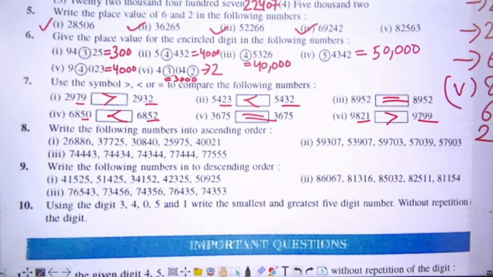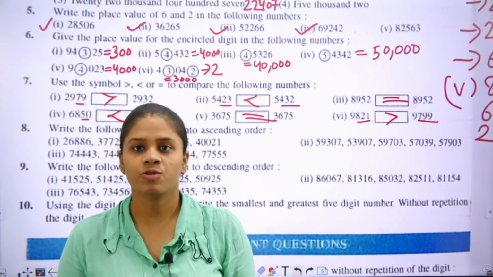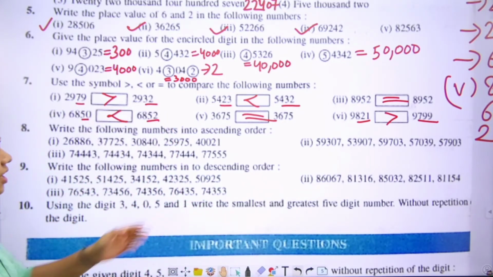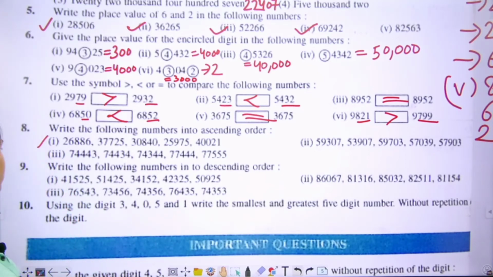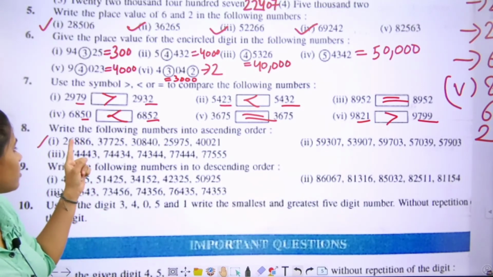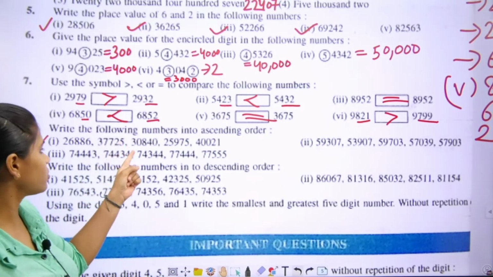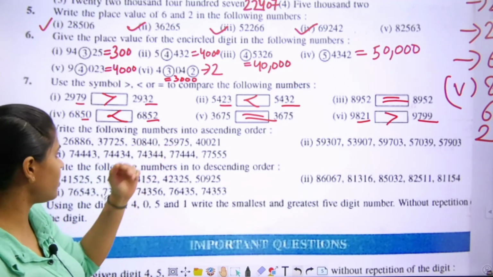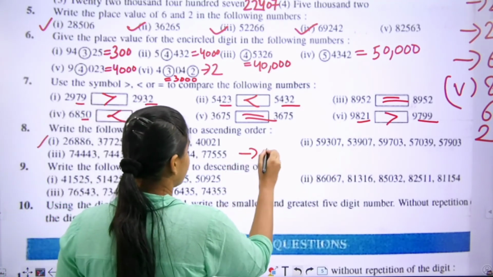Write the following numbers into ascending order. What is the meaning of ascending order? It means smallest to greatest. Let's start. I will solve one part for you and the rest of the parts are your homework. You have to do it yourself. Let's start with the first one. 26,886. Then 37,725. Then 30,840. Then 25,975. Then 40,021. We have to write them in ascending order.